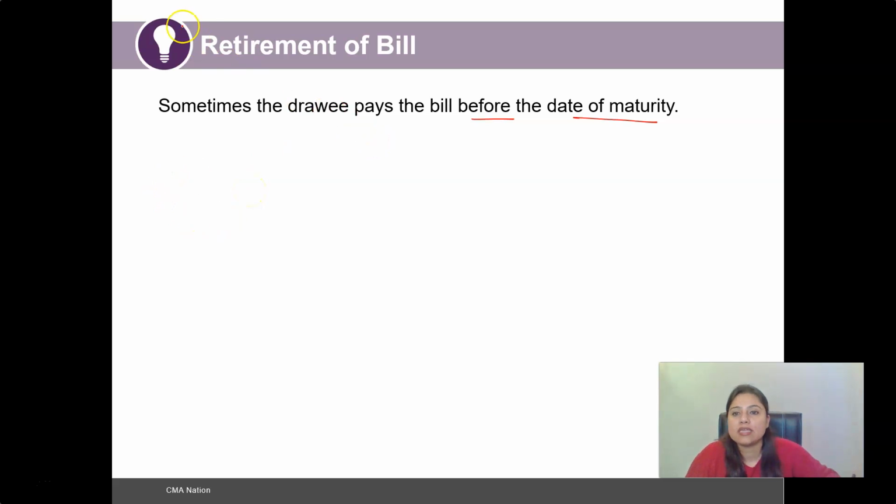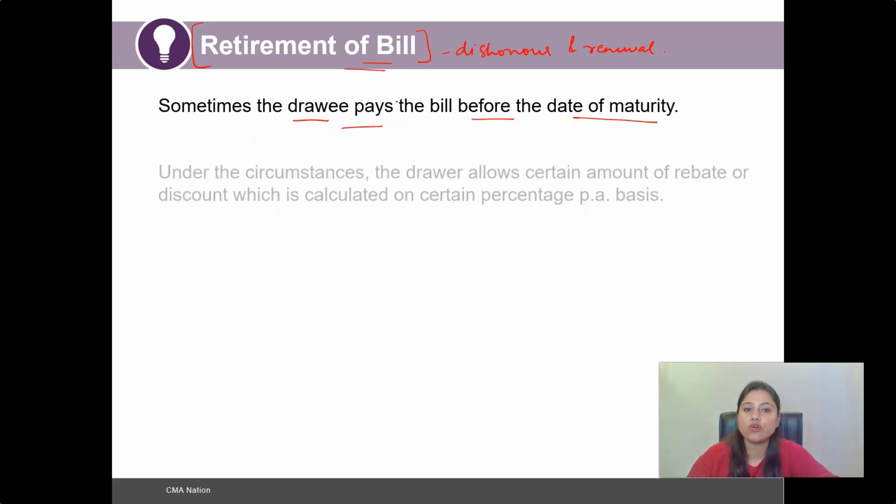Retirement is different from dishonor and renewal altogether, because in this case the bill is retiring before the date of maturity. And why so? Because the drawee sometimes pays the bill before the date of maturity.